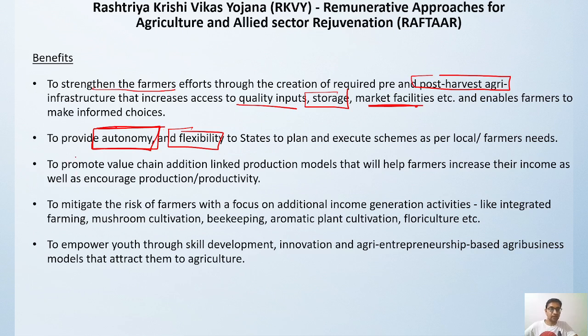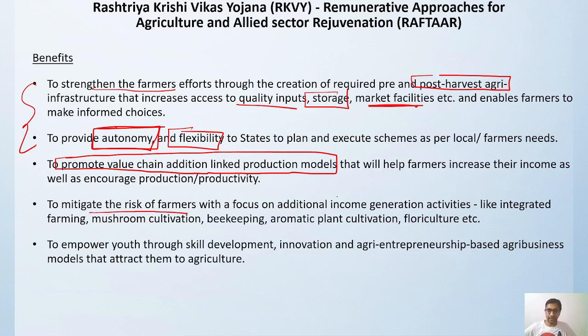Then further, it will improve value chain addition and linked production models. Once we have proper projects connected with proper value chain addition, this will further help and link the farmer. This will help the farmer in increasing income and boosting productivity, and this whole process will lead to the mitigation of various types of risk on the farmer.